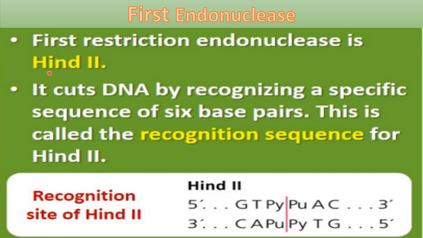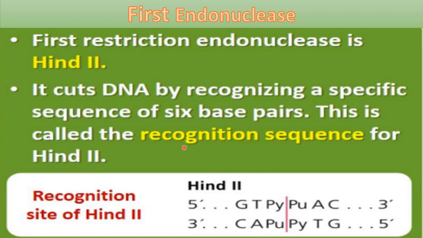This HindIII enzyme was isolated first, and it cuts DNA by recognizing a specific sequence of 6 base pairs. This is called the recognition sequence for HindIII. There are different recognition sequences for different enzymes.